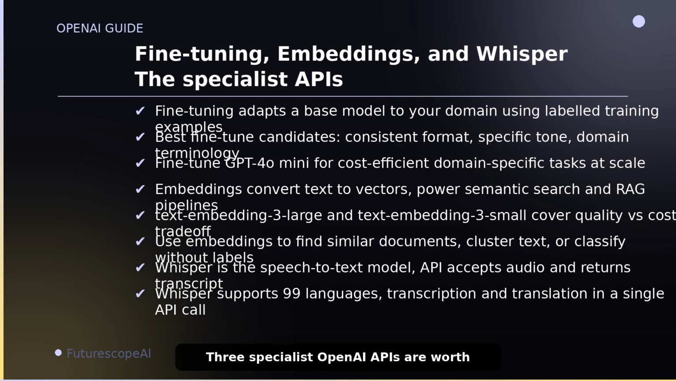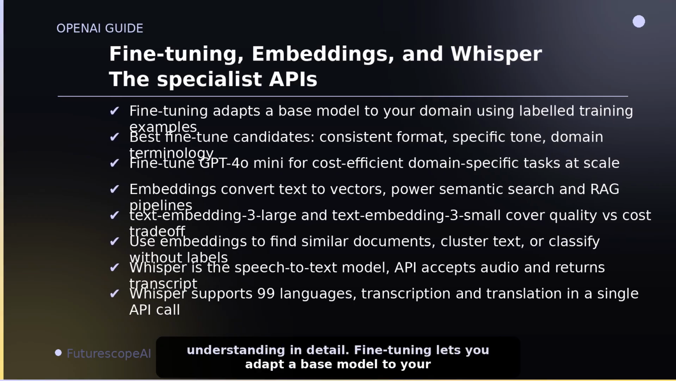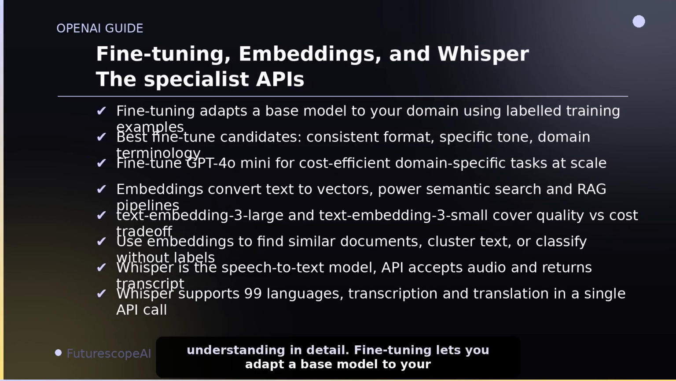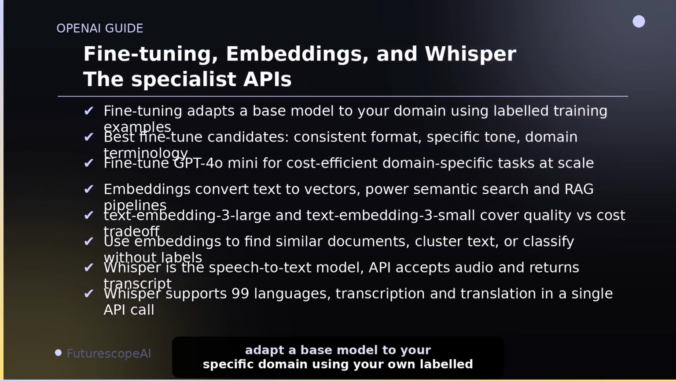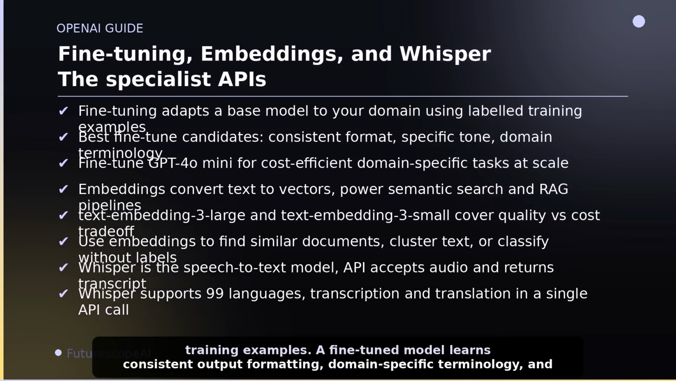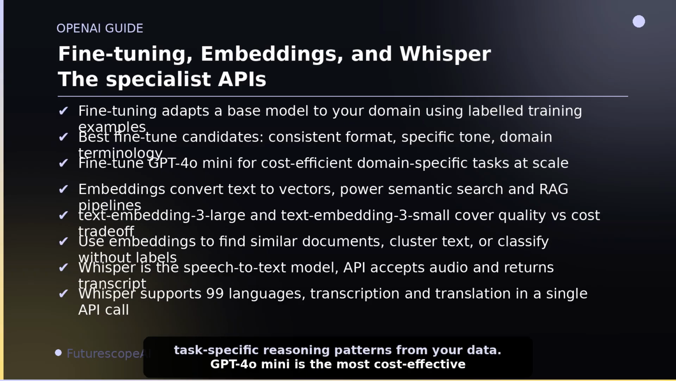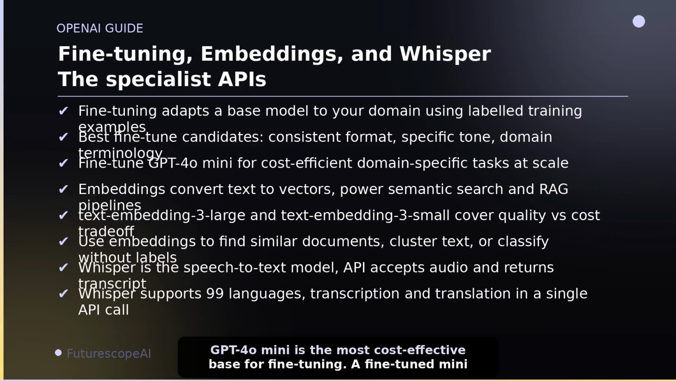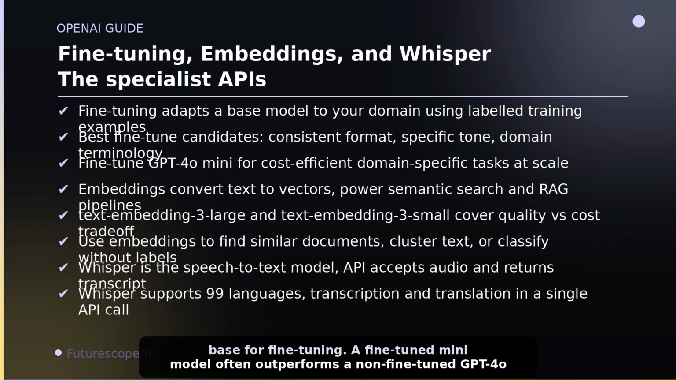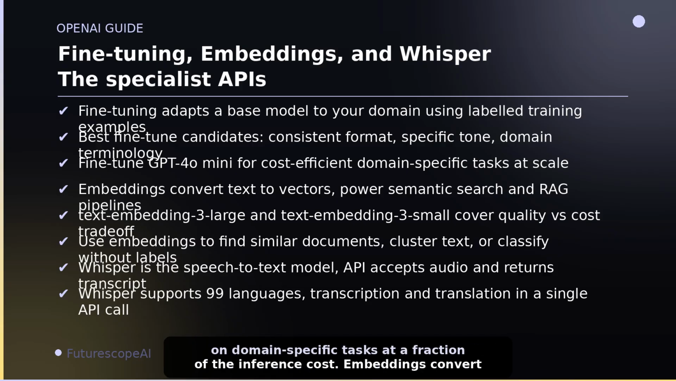3 specialist OpenAI APIs are worth understanding in detail. Fine-tuning lets you adapt a base model to your specific domain using your own labeled training examples. A fine-tuned model learns consistent output formatting, domain-specific terminology, and task-specific reasoning patterns from your data. GPT-4o Mini is the most cost-effective base for fine-tuning. A fine-tuned mini model often outperforms a non-fine-tuned GPT-4o on domain-specific tasks at a fraction of the inference cost.